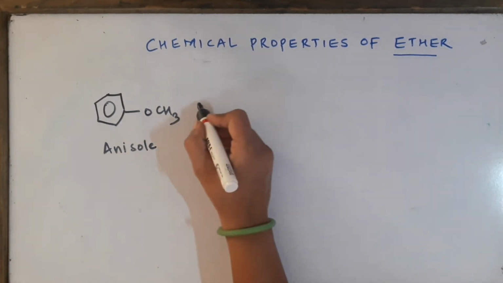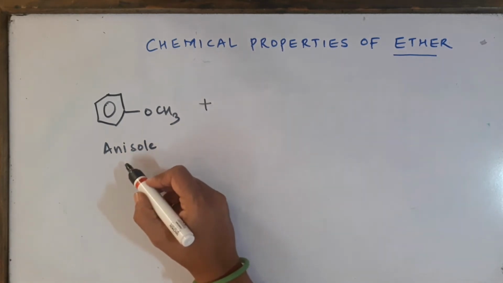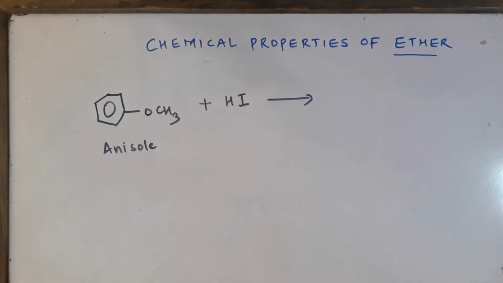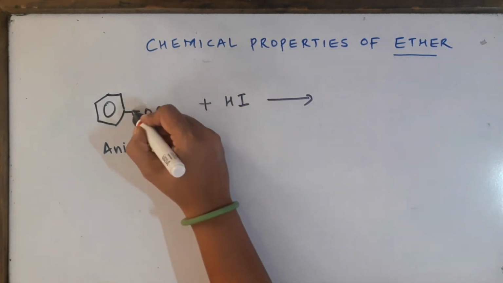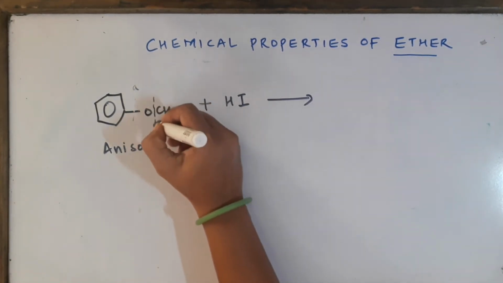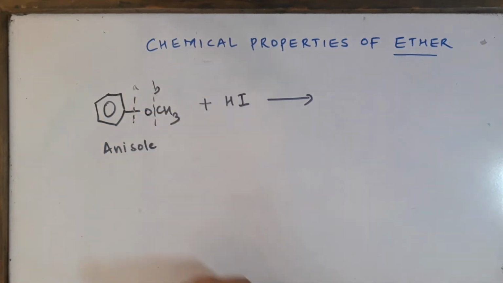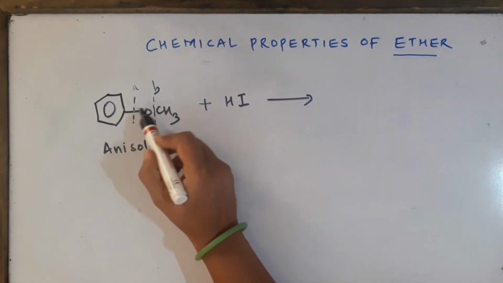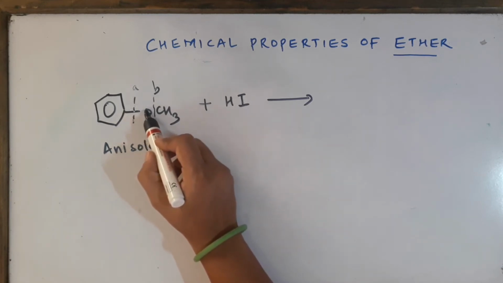Often this question is asked in the exam, and in your NCERT textbook also you will see such questions. Now if you react this with HI, you have to break one of the bonds. Either you will break the bond A or the bond B, let us say like this. As we all know, the carbon oxygen bond here is never going to break due to partial double bond character. So this bond is never going to break.